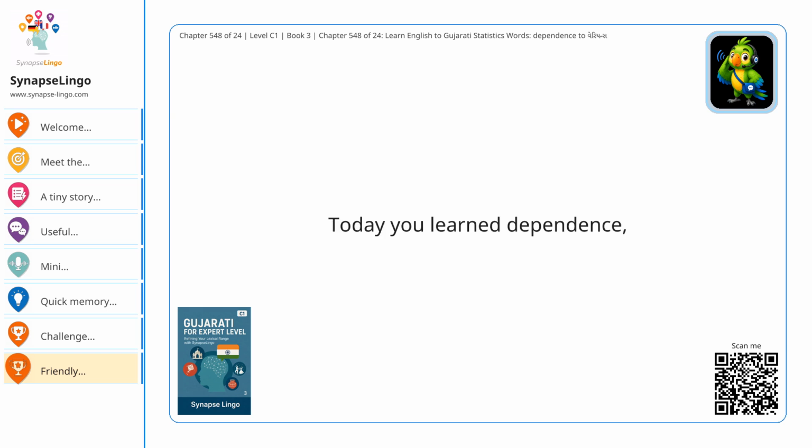Today you learned dependence, आश्रितता, interdependence, परस्पर निर्भरता, interaction, पारस्परिक क्रिया, causality, कार्यकारण भाव, correlation, सहसंबंध, confounding, कन्फंडिंग, bias, पूर्वग्रह, and variance, वेरिएंस.